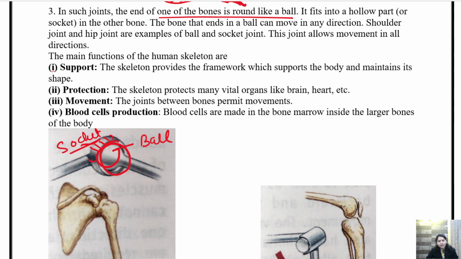Okay, and this ball is fixed in the socket. That is why it is called ball and socket joint. The movement can be in any direction. हम इसको गोल गोल भी ऐसे घुमा सकते हैं, ऊपर नीचे कर सकते हैं. Okay, it is present in shoulder joint and hip joint.